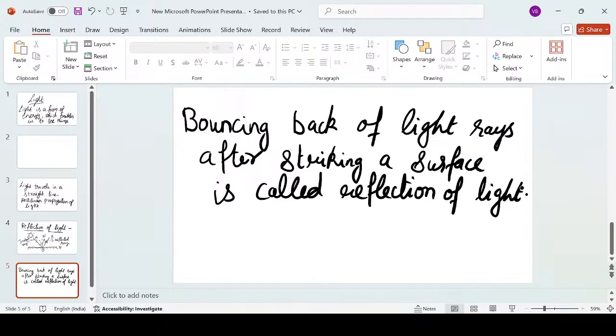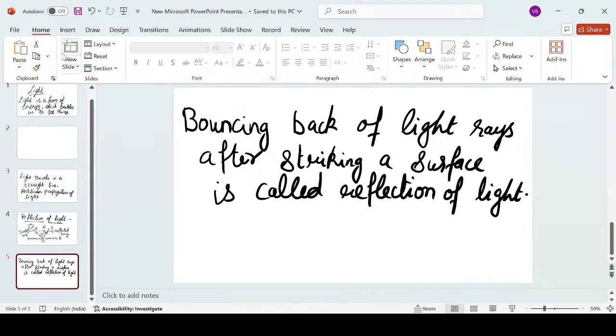So what is reflection of light, children? Bouncing back of light rays after striking a surface is called reflection of light. It means light rays coming from a source strike and collide with the surface. Then, after striking the surface, they travel back in the original direction from where they came. On the basis of this definition, we have two types of reflection. Let's see what they are.